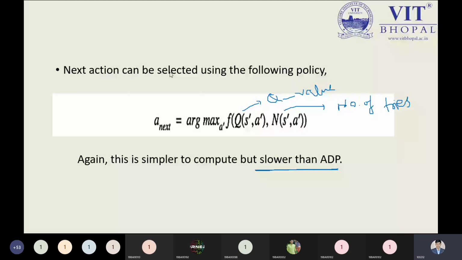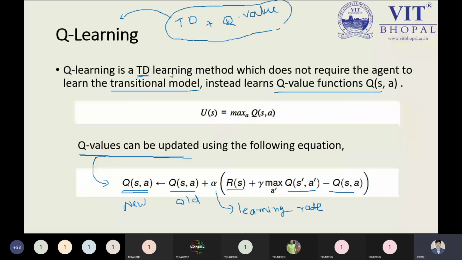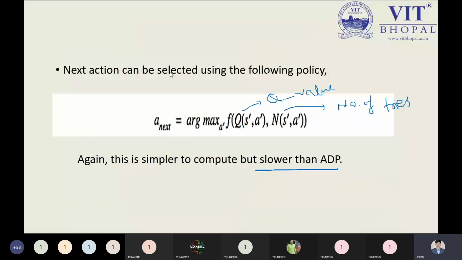So far, I told you about Q learning. Q learning is just an extended version of temporal difference learning from passive learning, and instead of the transition model, which is discarded in temporal learning, we use the Q value. So we are using such a part, that is Q learning and nothing else. We have to update our next state and next action parameter, the next state we would be expecting. We have to pick this one, but we have to note over here one advantage and one disadvantage.